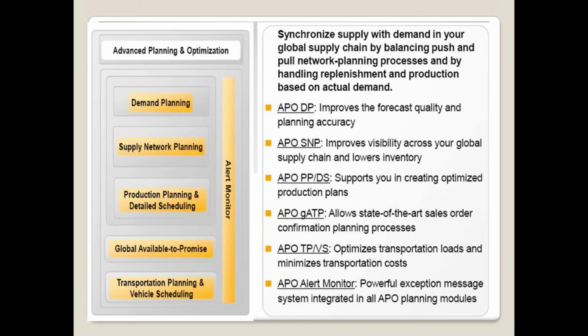Okay, so now I think you already know that SAP is going to make all its future products HANA and cloud based. As part of that, SAP ECC is going to be S4 HANA, and APO they have already split. DP and SNP they made into IBP, a new software, and PPDS and GATP they added into S4 HANA, so in the future it is going to be part of SAP ECC. And DP and SNP is a new product as IBP, Integrated Business Planning.